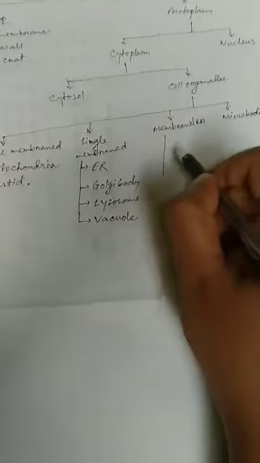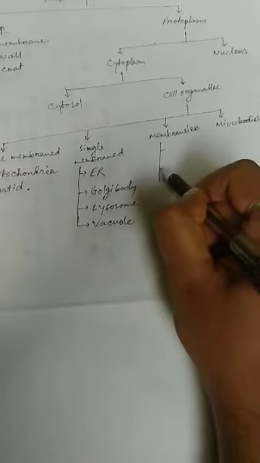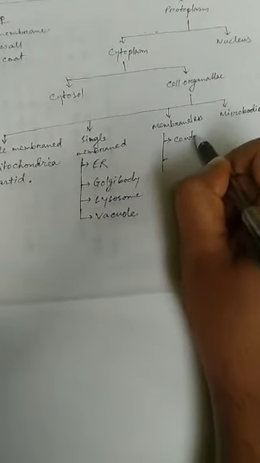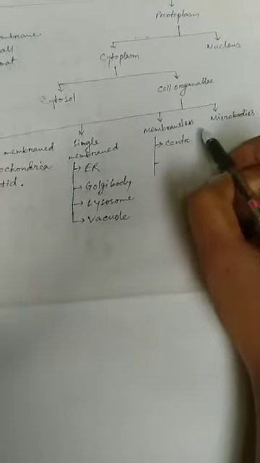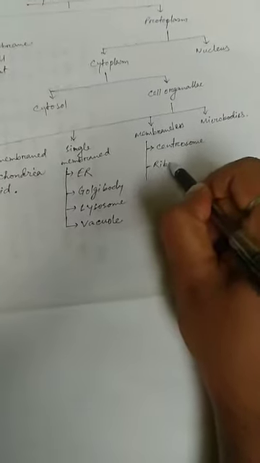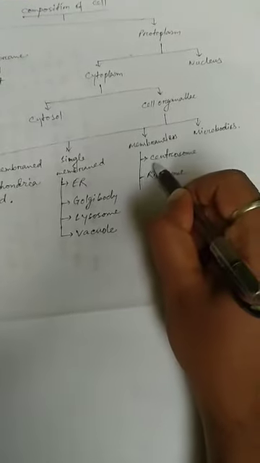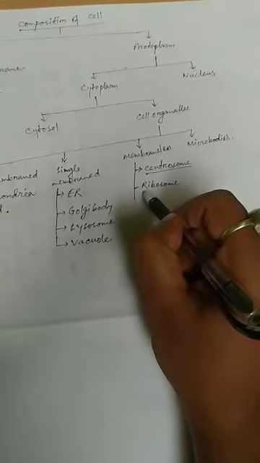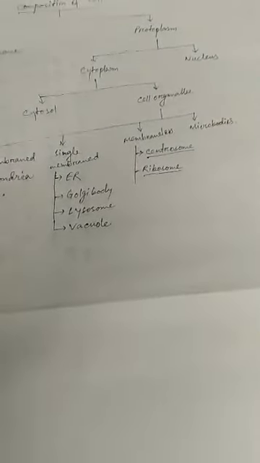Membraneless organelles are the following: centriole or centrosome, and ribosome. Centrosome is only present in animal cells, but ribosome is the common membraneless organelle for both prokaryotic and eukaryotic cells.